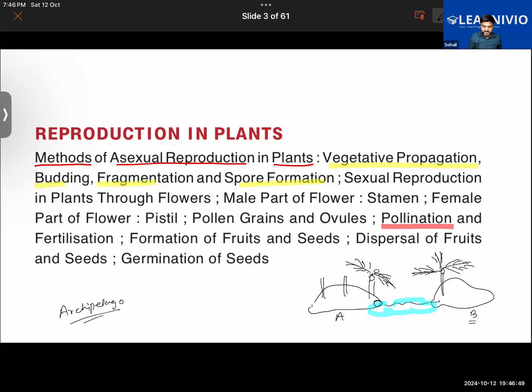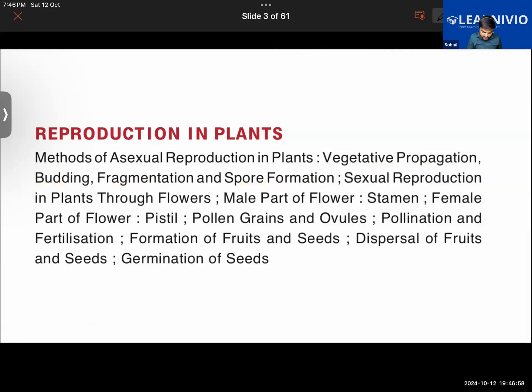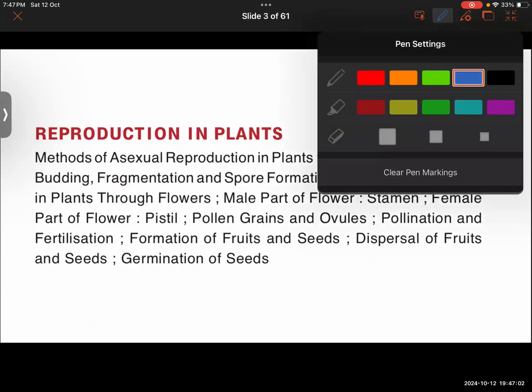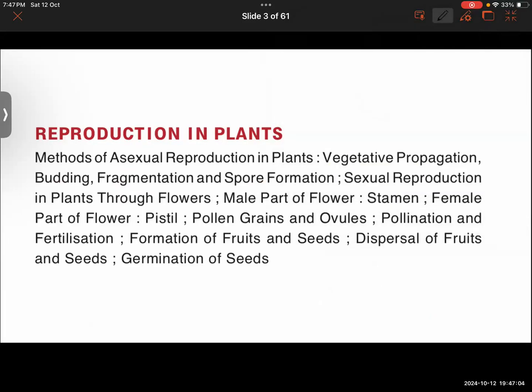Further, we will learn about the germination of the seeds, what the important things required for germination of the seed are. So first thing, you can either take a screenshot, or you can just quickly write down the important points from this. Okay, done.